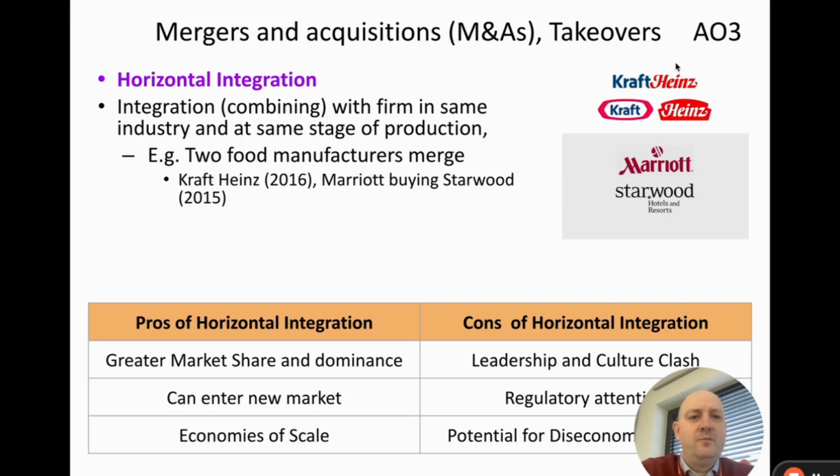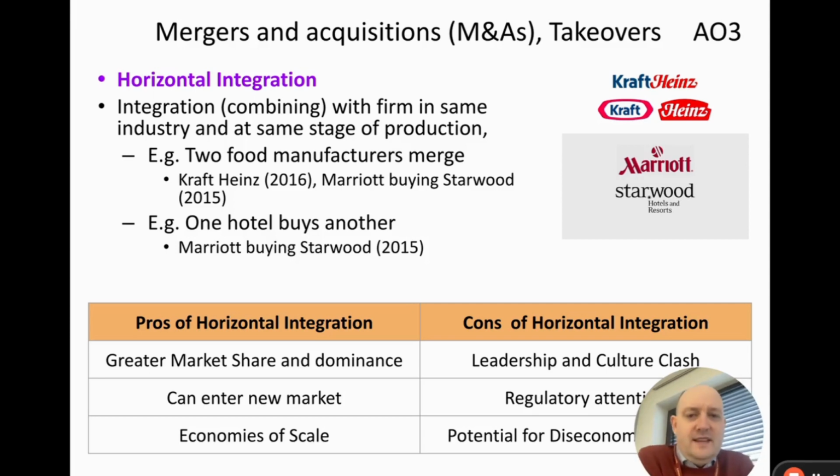Like I said earlier, Kraft and Heinz are 2 food manufacturers. This is a really good example of horizontal integration. They're both food manufacturers, and they merge together. So they're in the same industry, which is food, and at the same stage of production because they're both manufacturers. Another example is in 2015, Marriott bought Starwood, and they're both hotels. They're both in the tertiary sector in the hotel industry.